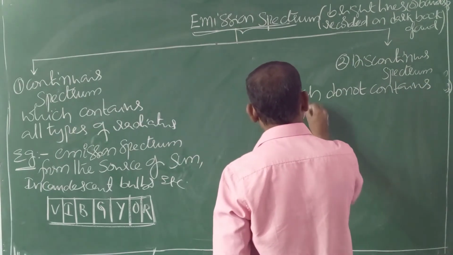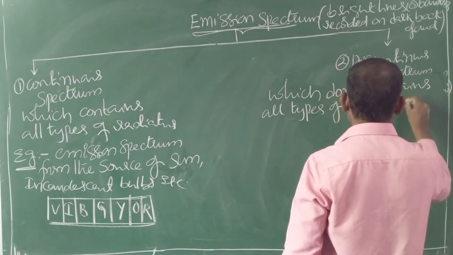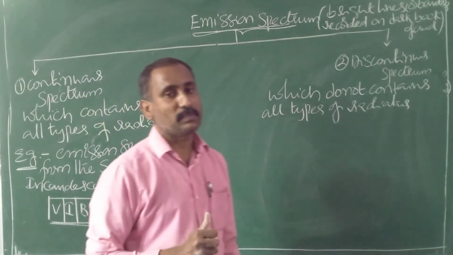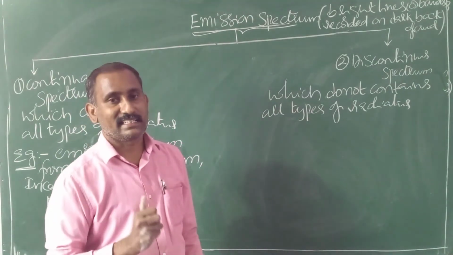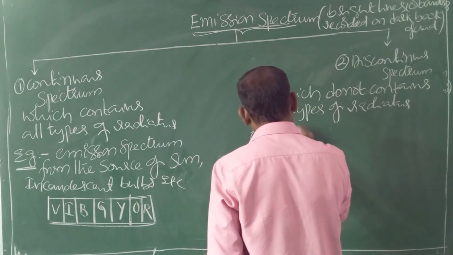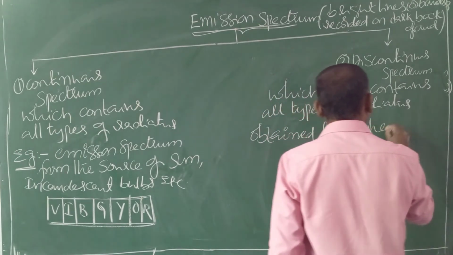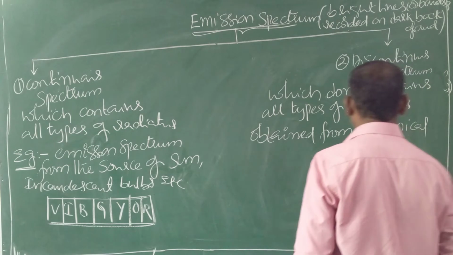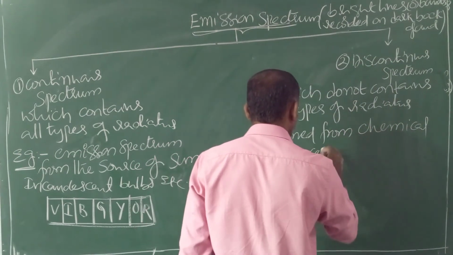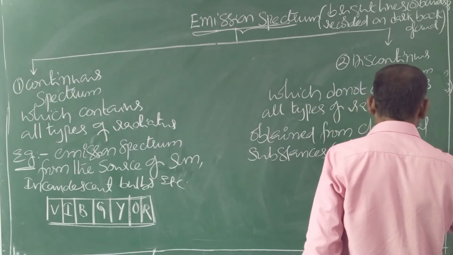Generally, this discontinuous spectrum is obtained from chemical substances, just like gases, atoms or molecules.